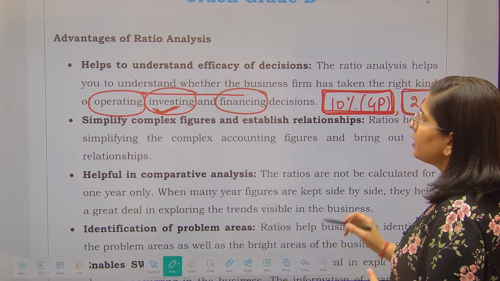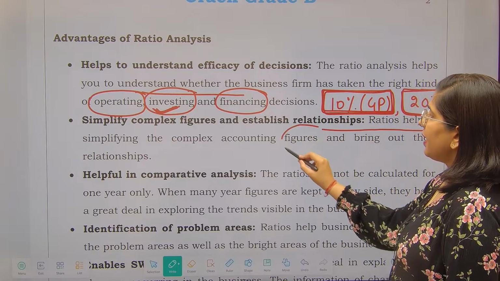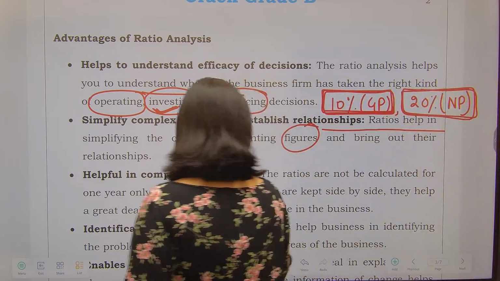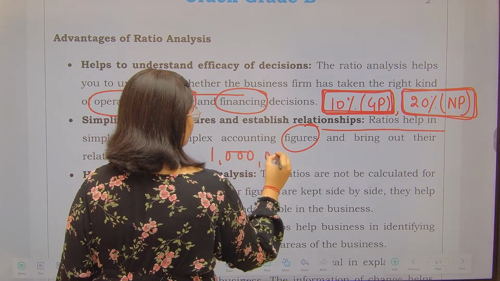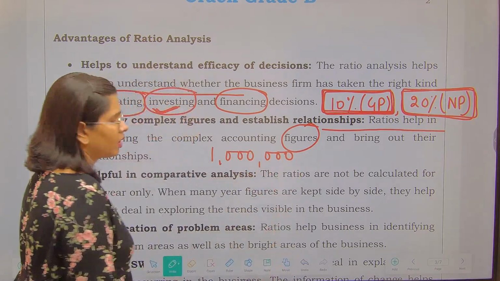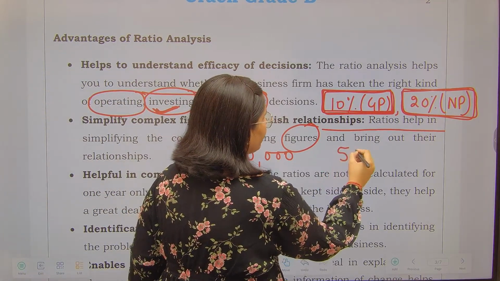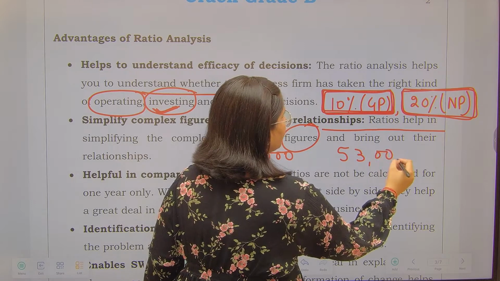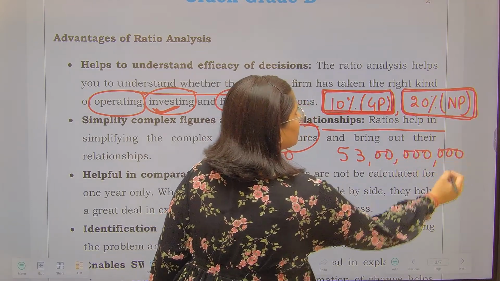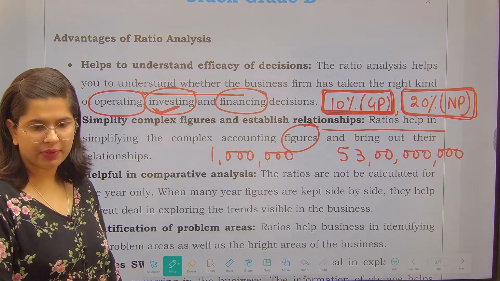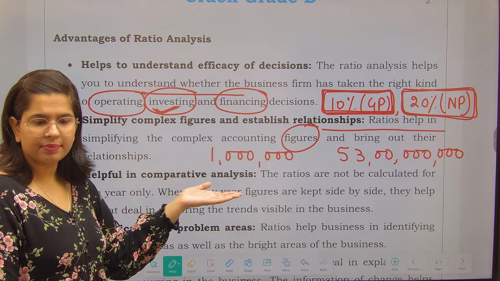Next is simplifying the complex figure and establishing the relationships. So obviously, if the figures are written like this, correct? One figure is written like that, the other figure is written like that. Now these are absolute figures, right? As a layman, I do not understand them.